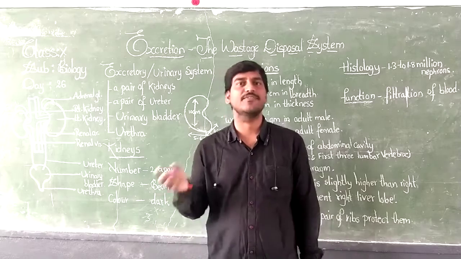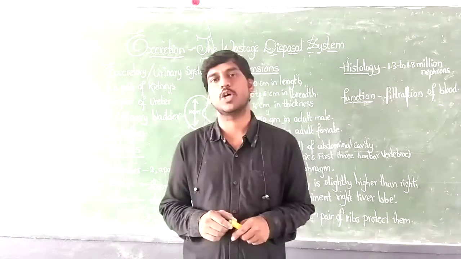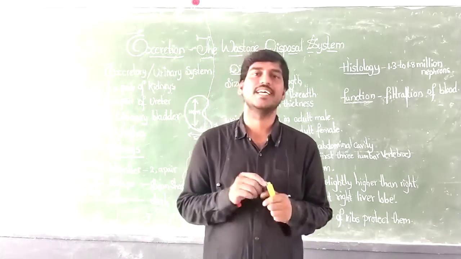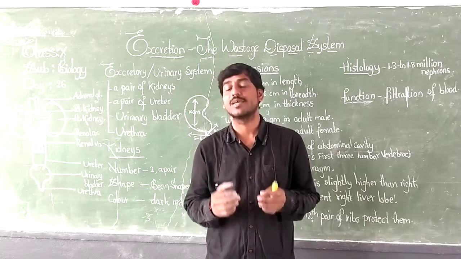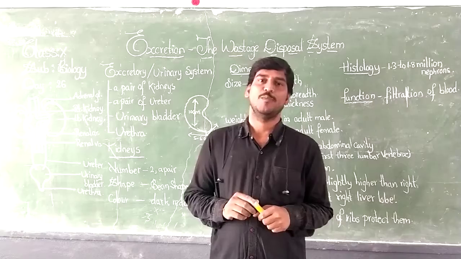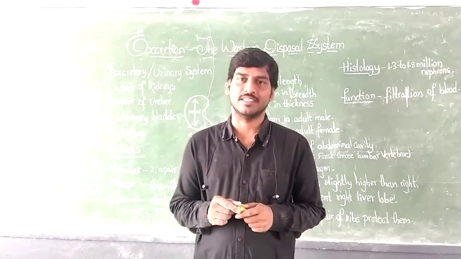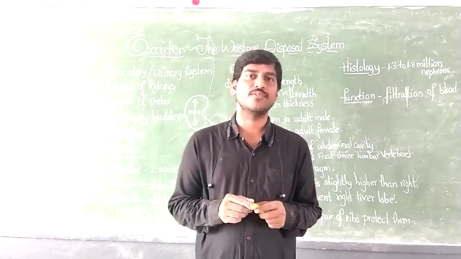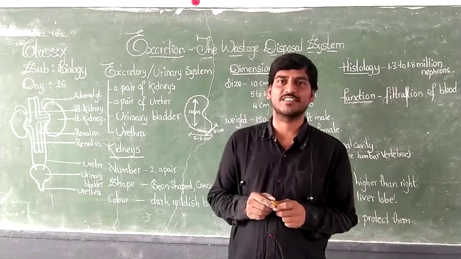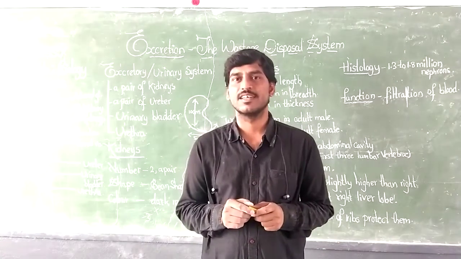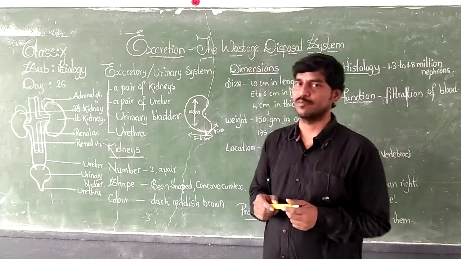What happens if the excretory waste products are not eliminated from our body? What will happen? These waste products may interfere with our normal metabolic activities. They may disturb our metabolic activities. Excretion is a term derived from a Latin word. Do you know the meaning of excretion? Ex means out, and crene means shifting out of waste material.